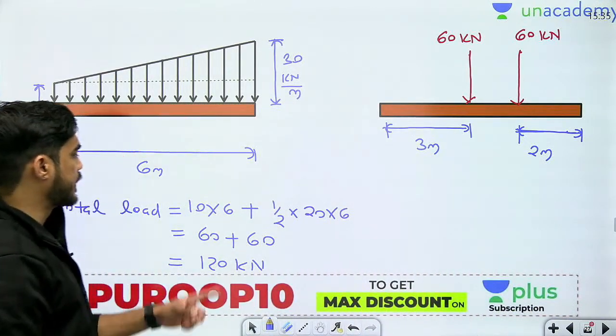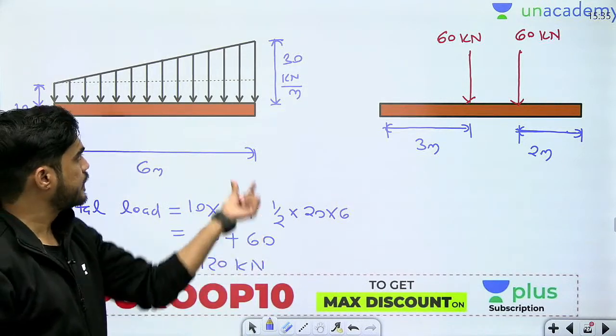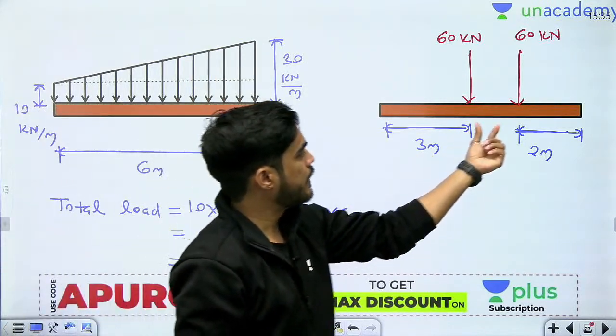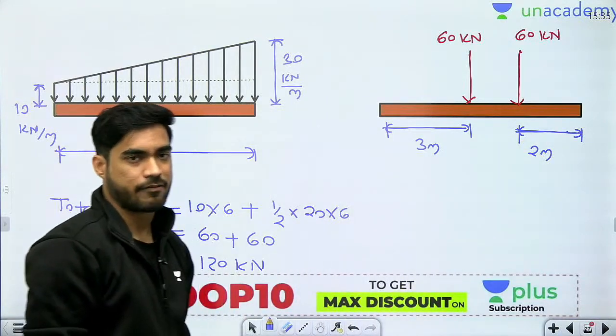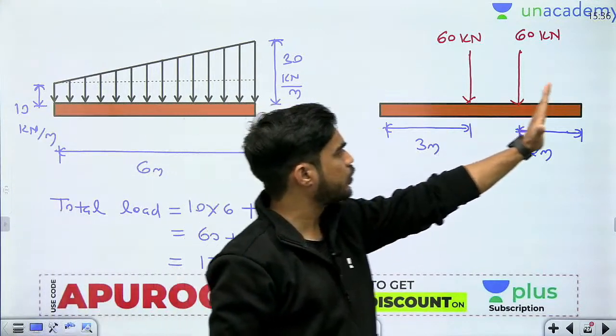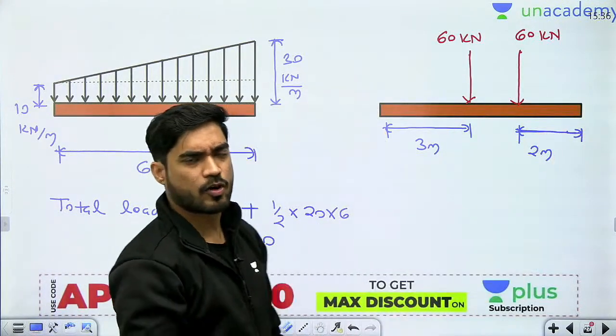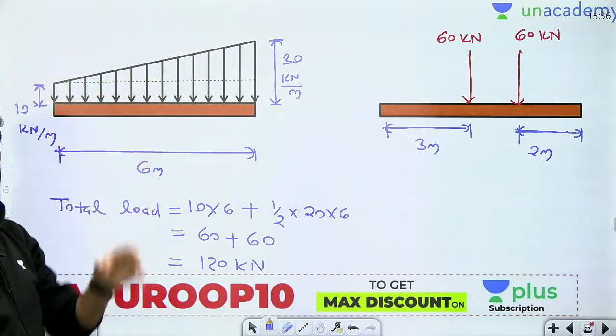This 60 kilonewton of UDL will be acting at the center and the 60 kilonewton of UVL will be acting at L by 3 from here, meaning 6 by 3, 2 meter from here. Now you can take moment either at this point or this point, wherever you want. So do you understand how to solve these types of problems?